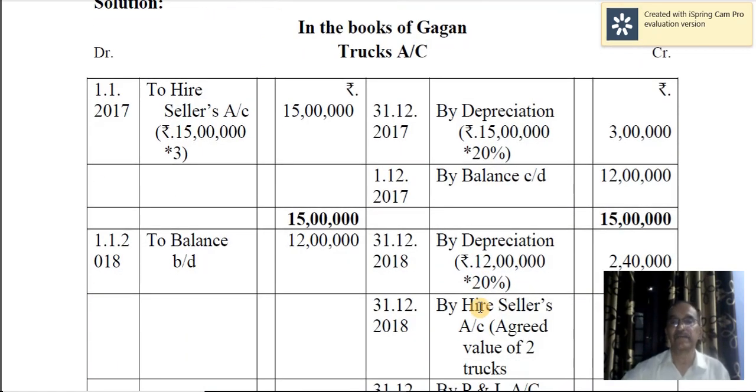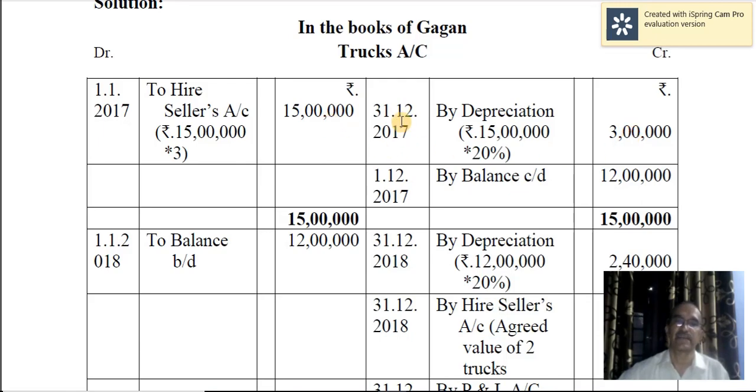Okay, first entry will be, yes, asset account debit to hire seller's account with cash price. Sorry, it should be 5 lakh. 5 lakh into 3, it comes to 15 lakh. Okay, depreciation is on 15 lakh at the rate of 20%. So 3 lakh is the depreciation.